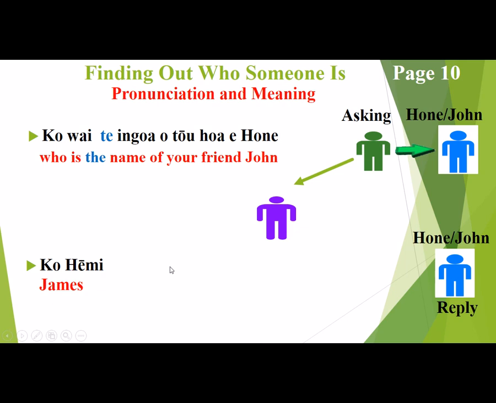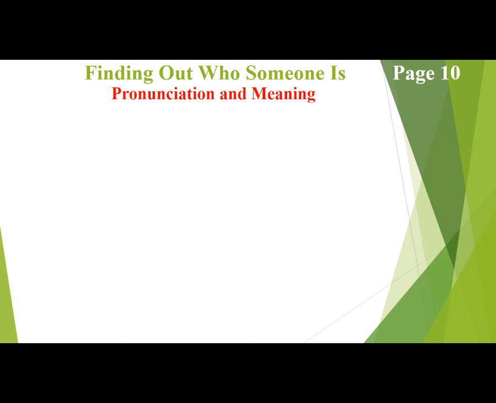Okay, that's the shortest answer. So Hone is just simply saying James. Okay, so this answer here is not in your workbook, but the other ones are. Okay, I thought I'd chuck that in there because you can get even shorter than some of the examples in the workbook. If you get confused, aroha mai, which means sorry. Okay, so we'll move on anyway.